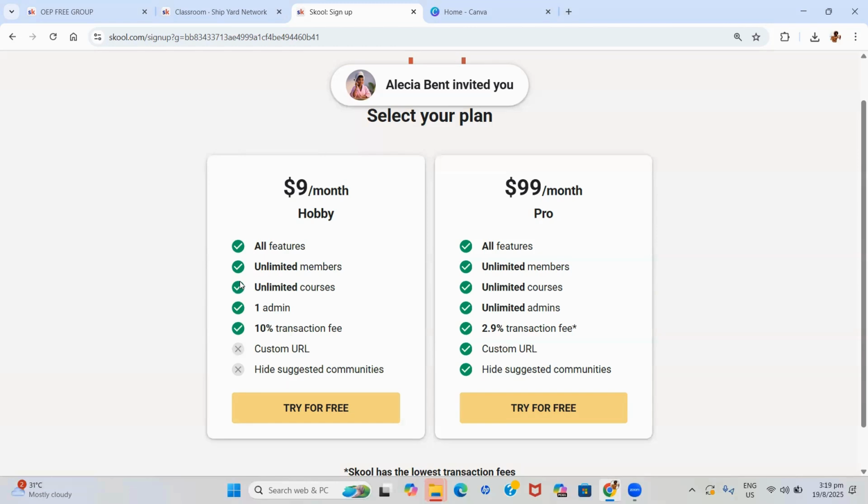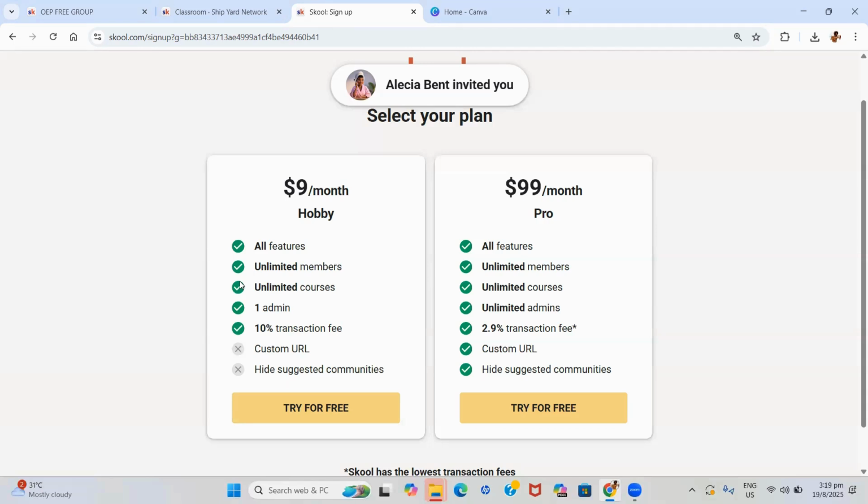So for instance, the role of an admin is that they're able to edit events. So if you have a Zoom meeting coming up, they're able to add an event to the calendar. They can edit it. They can remove people. They can ban people. They can invite persons as well. If it is that you're on the hobby plan, you will be the only admin. Also, there is a 10% transaction fee.